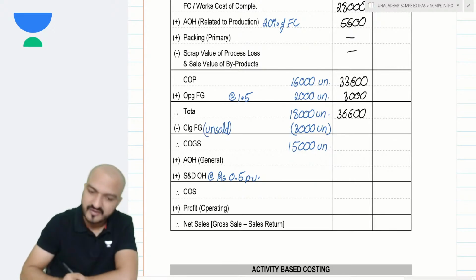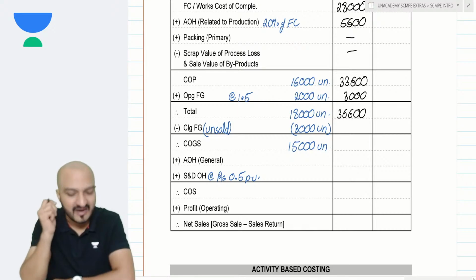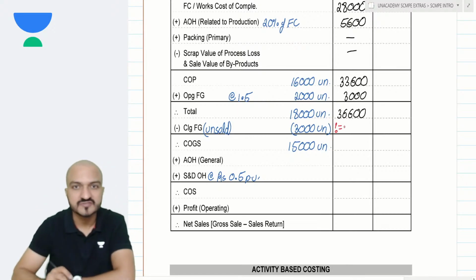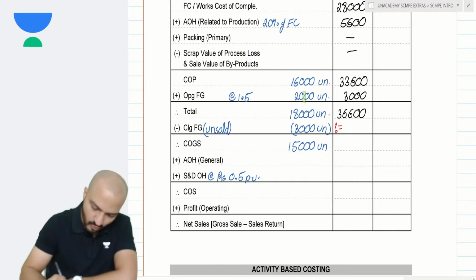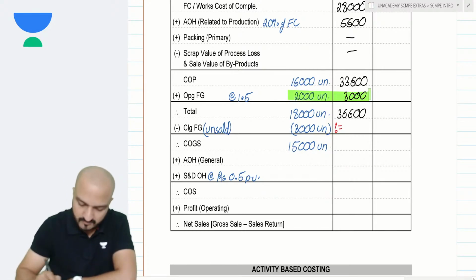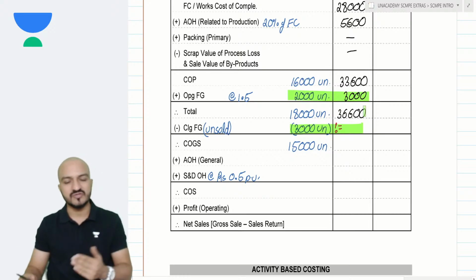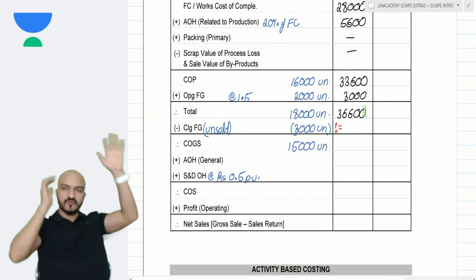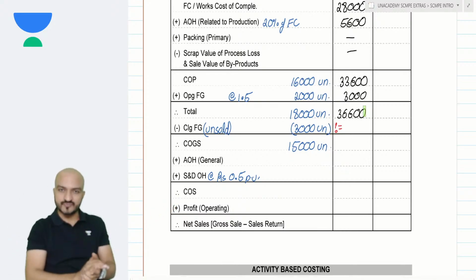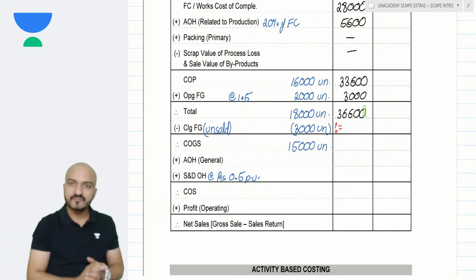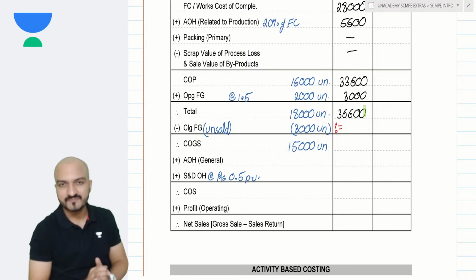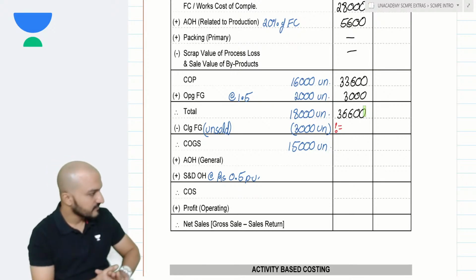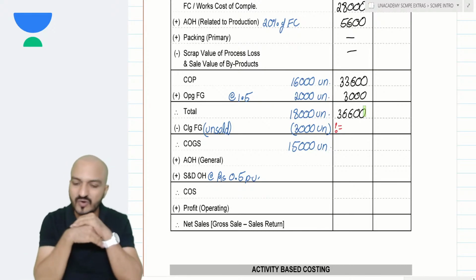Unsold units is basically closing finished goods. And you need to decide the valuation of that unsold units. See, valuation of opening FG you are already given, but valuation of unsold units you need to decide. How do you decide that? Well, you decide that either by using FIFO method or by using weighted average method. Well, this is where I need you to answer this. What is FIFO method? Come on, let me know. Let us find out what is your knowledge. What is FIFO method?